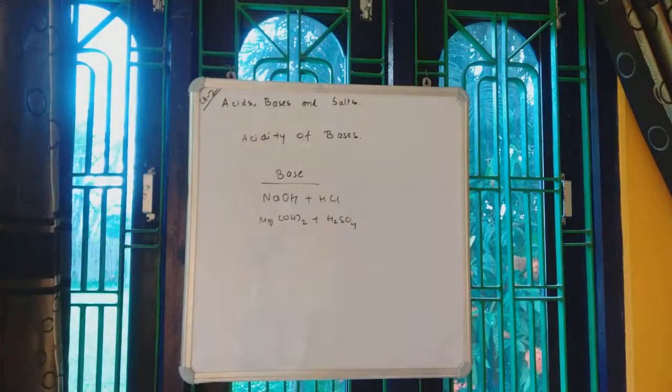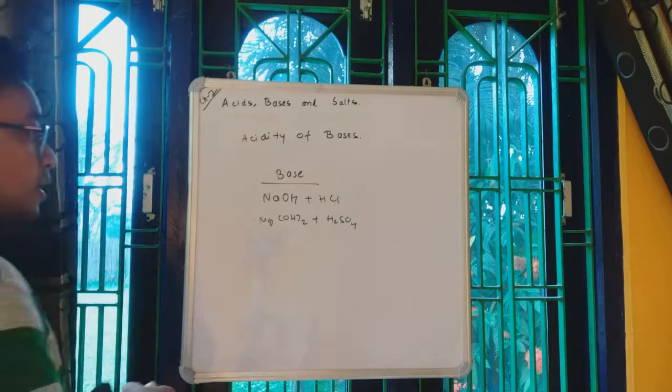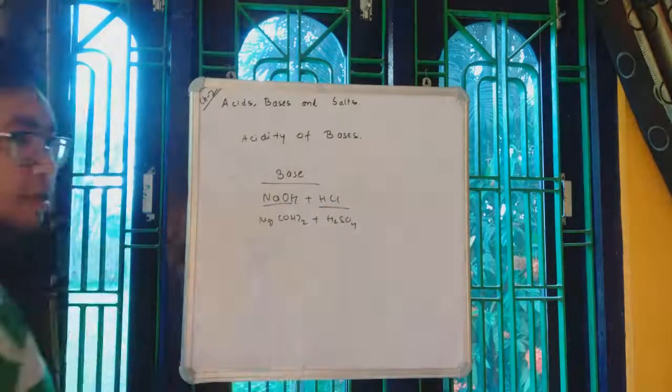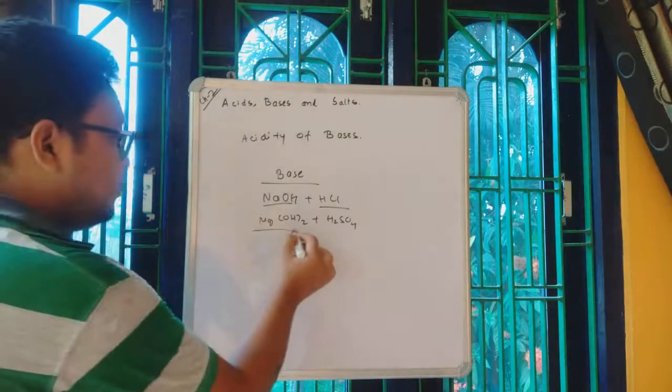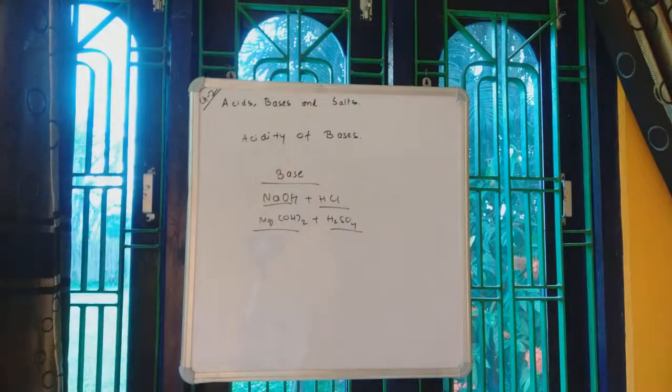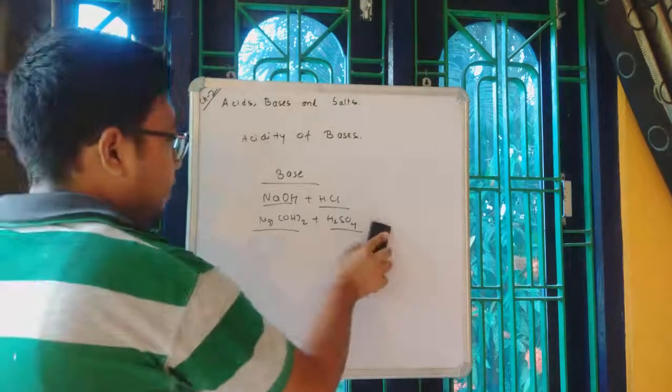If you do so, then the comparison will not be fair. Here you are reacting NaOH with HCl. Here you are reacting MgOH2 with H2SO4. You cannot do this. The same kind of acid should be taken for the comparison. So we will take HCl.